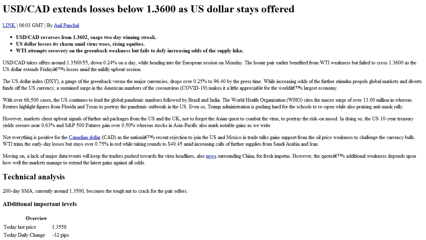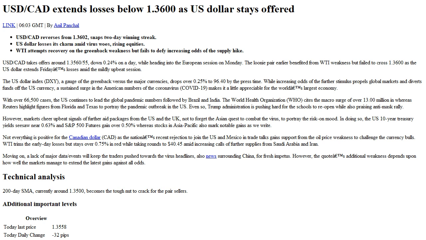Moving on, a lack of major data events will keep the traders pushed towards the virus headlines, also news surrounding China, for fresh impetus. However, the quote's additional weakness depends upon how well the markets manage to extend the latest gains against all odds. Technical analysis points to the 200-day SMA, currently around 1.3500, becoming the tough nut to crack for the pair sellers. Additional important levels.